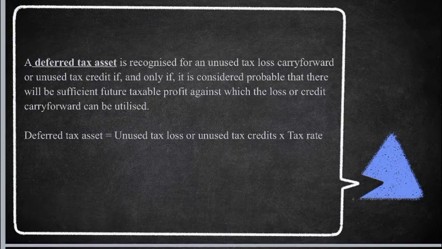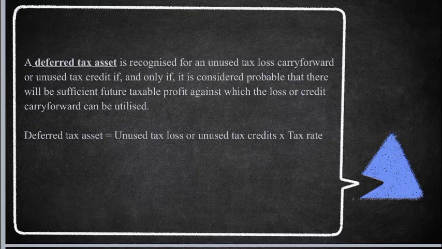Ang deferred tax asset is recognized for unused tax carry forward or unused tax credit if and only if it is considered probable that there will be sufficient future taxable profit against which the loss or credit carry forwards can be utilized. Meaning to, the following formula can be used in the calculation of deferred tax arising from unused tax losses or unused tax credits. Deferred tax assets is equal to unused tax loss or unused tax credit